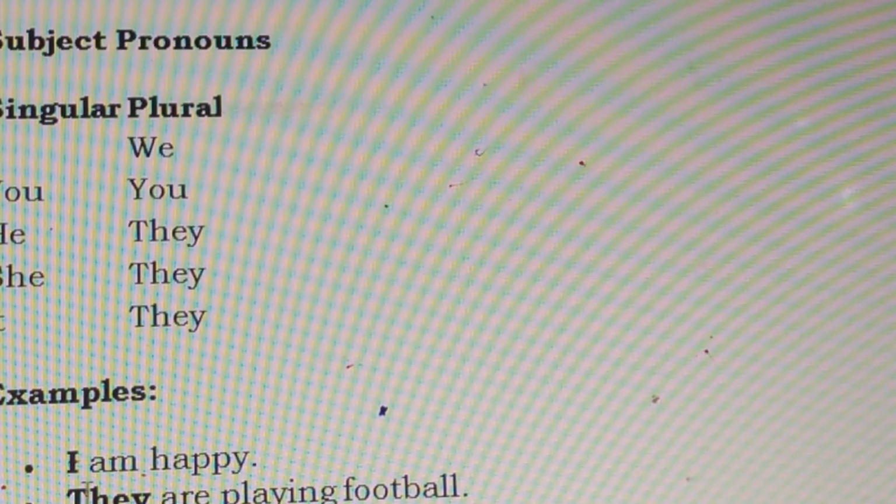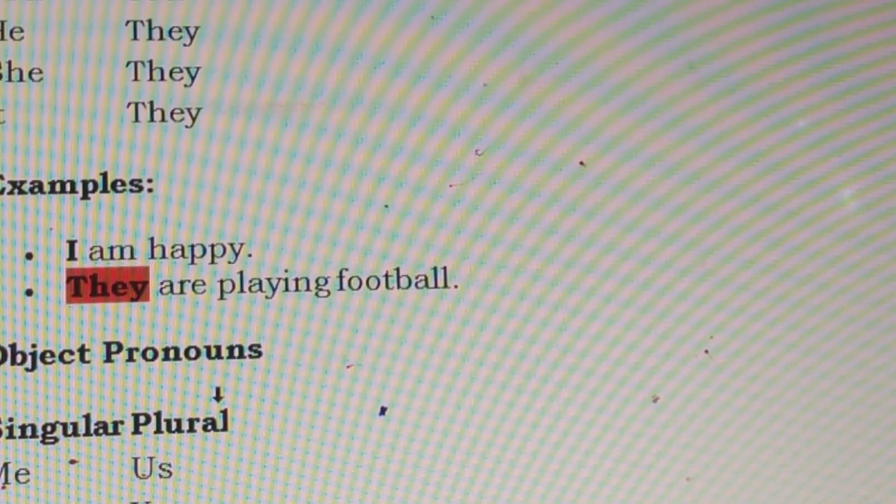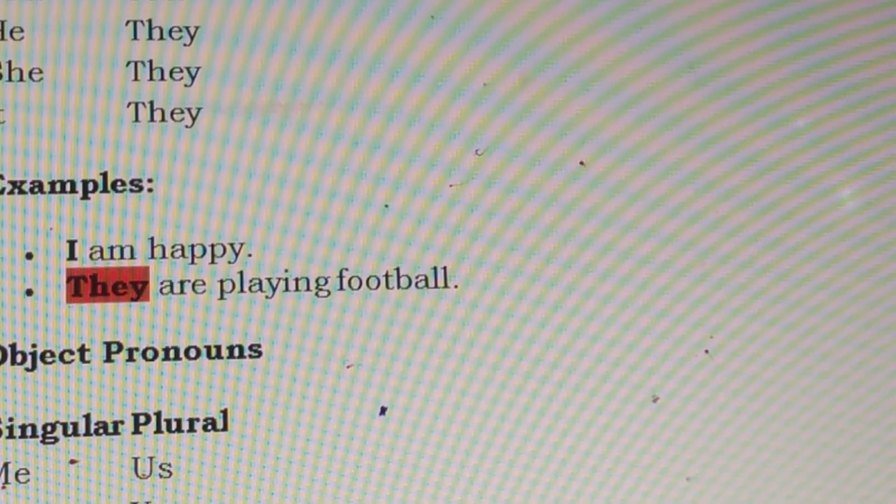They are playing football. They are what? They are playing football. So this is called subjective pronouns. The other one is objective pronouns. Objective pronouns, singular and plural: me, us, you, him, them, her, them, it, them. They are called objective pronouns.